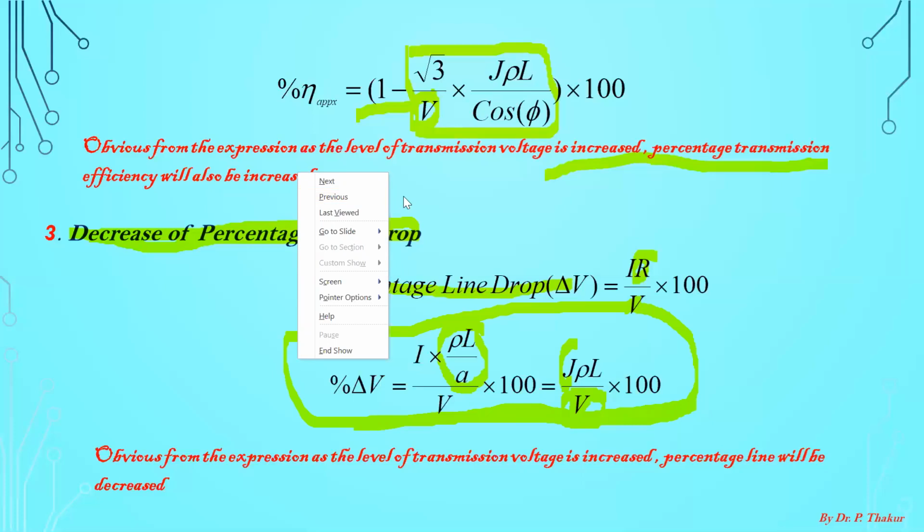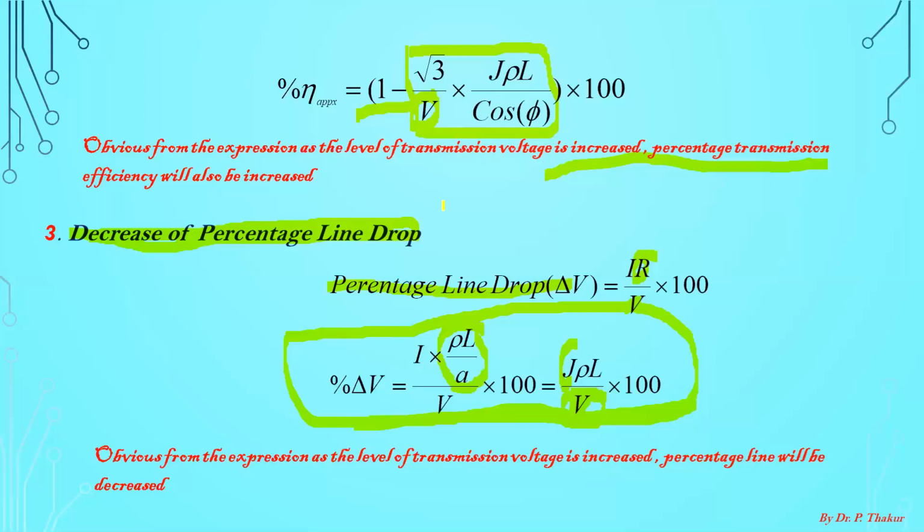First, when you increase the level of transmission voltage, the conductor material volume which is required in our overhead line conductor will reduce, and this results in an economical power system. Further, the transmission efficiency of the system will increase.